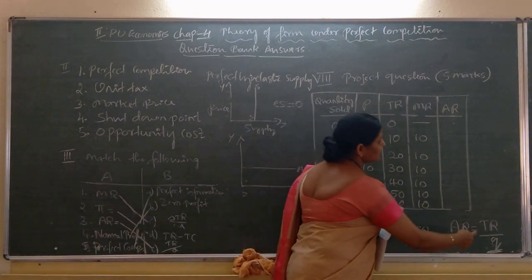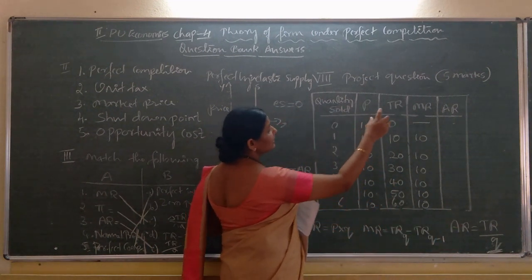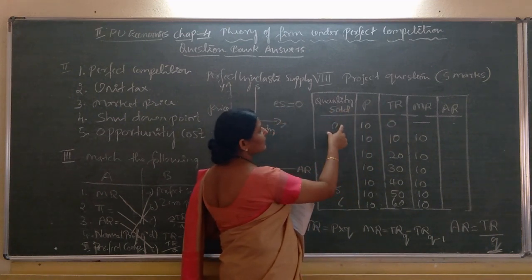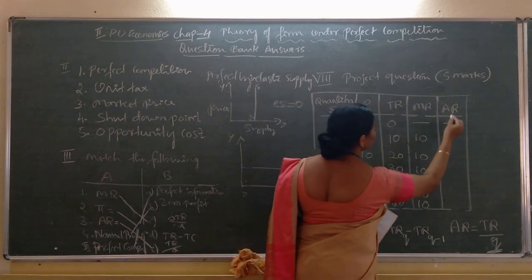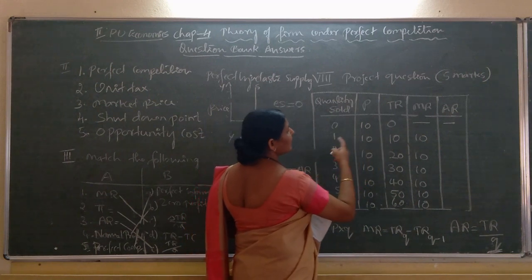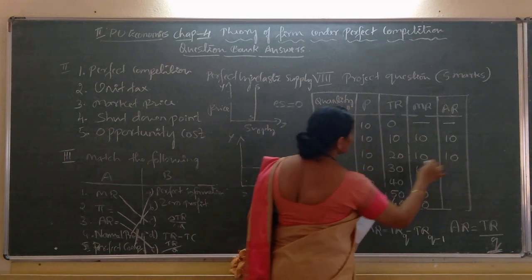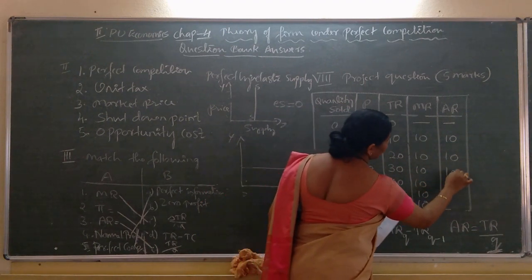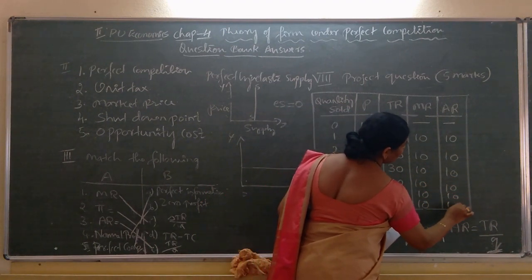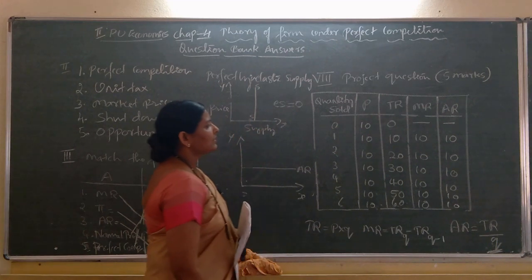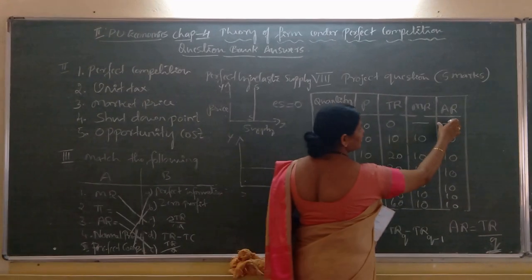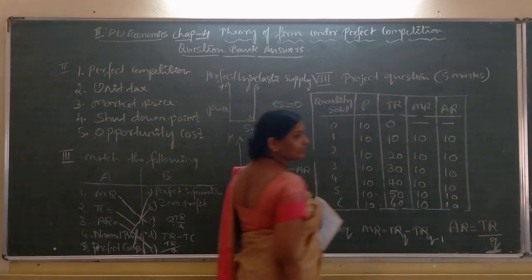Let us calculate that using this formula. We have TR here and quantity here. 0 by 0, 10 by 1 is 10, 20 by 2 is 10, 30 by 3 is 10, here also 10 and 10. So, here we get 10, 10, 10 values, isn't it?